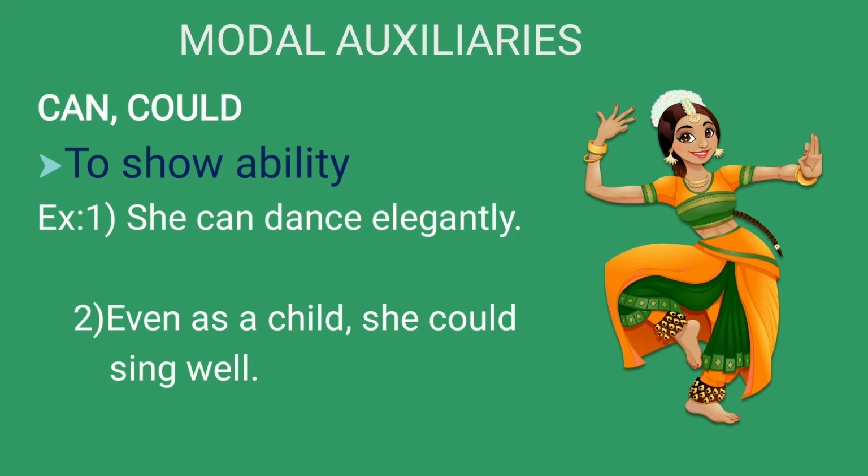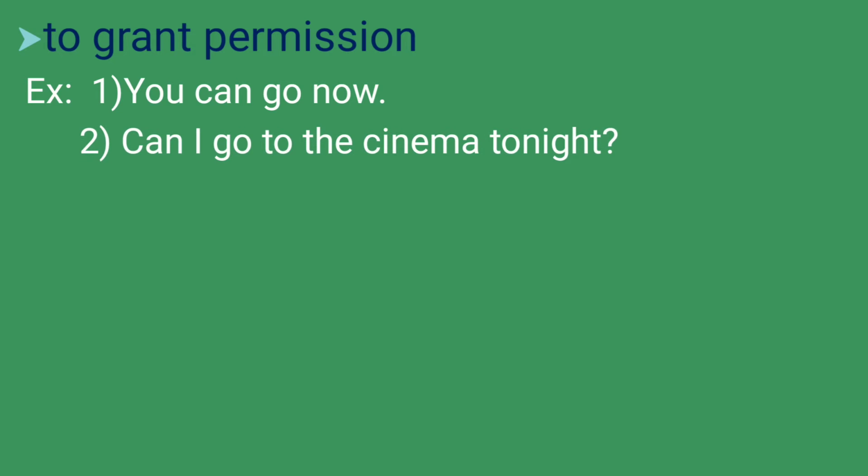The second function comes to grant permission. To grant permission or to get permission, we can use both the modal auxiliaries can and could. In the example, you can go now. In this, can is used to give permission. At the same time, can I go to the cinema tonight? In this one, can is used to ask permission. So, whether to ask permission or to give permission, we can use both the modal auxiliaries.